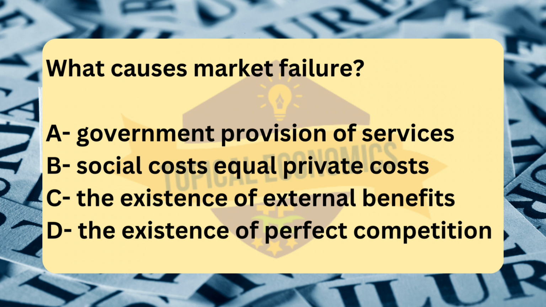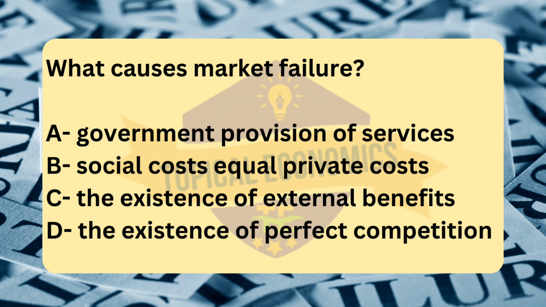Moving to question number 18. What causes market failure? A, government provision of services. B, social costs equal private costs. C, the existence of external benefits. D, the existence of perfect competition. Reference, 2019 May-June version 1. The correct answer for this question is option C, the existence of external benefits.